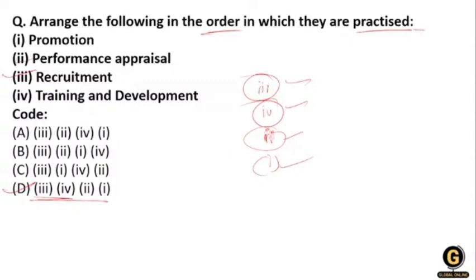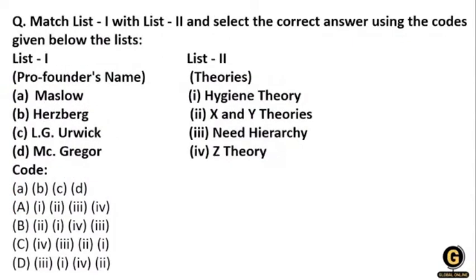Very quickly, very nice. Okay, the next one is a matching concept. Here are the names of the founders and the theories, who gave which theory: Maslow theory, Herzberg theory, Urwick theory and McGregor theory; hygiene theory, X and Y theory, need hierarchy theory and Z theory. So what will be the right answer?